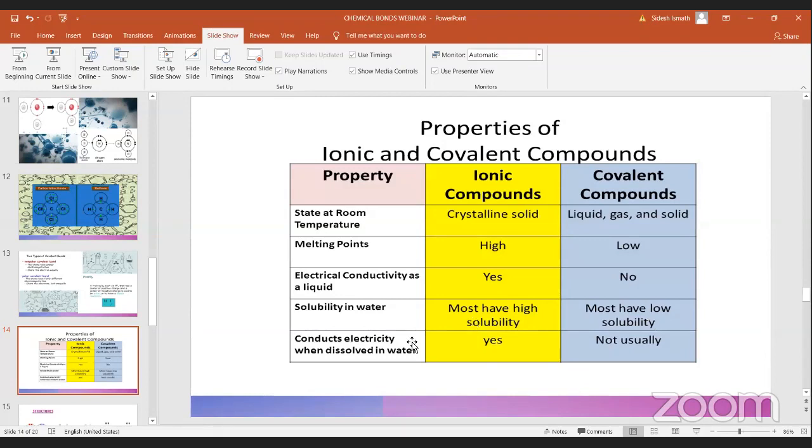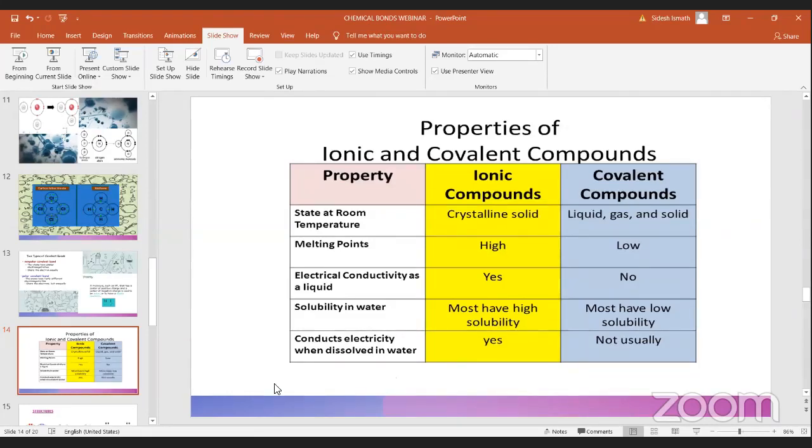Now, conducting electricity when dissolved in water: an ionic compound does. If you take a salt solution, it will conduct electricity. But a covalent compound solution does not conduct electricity.